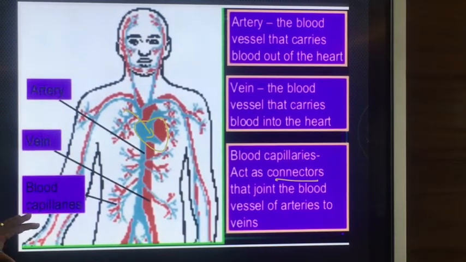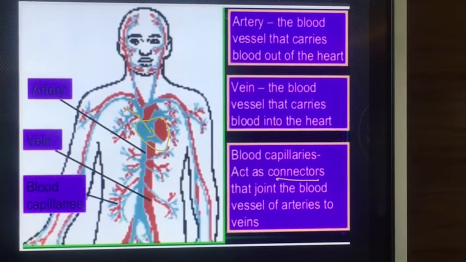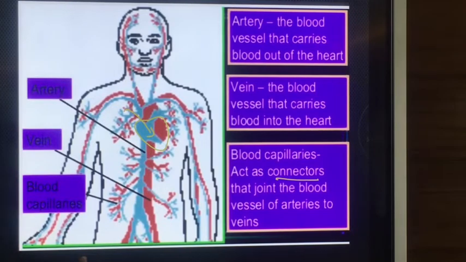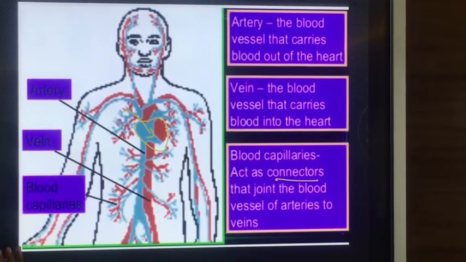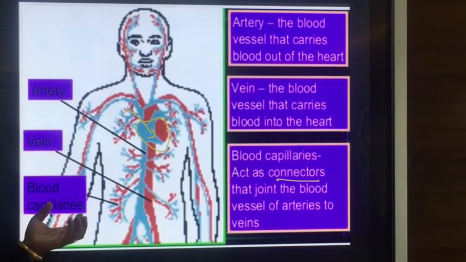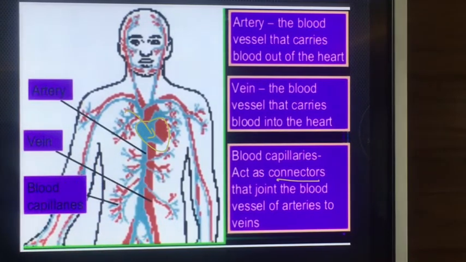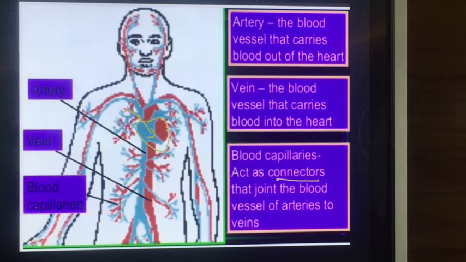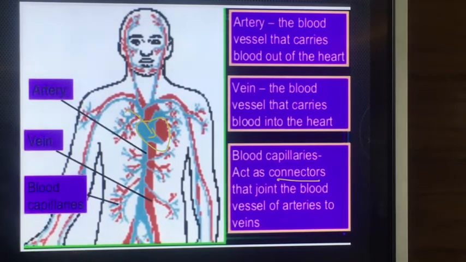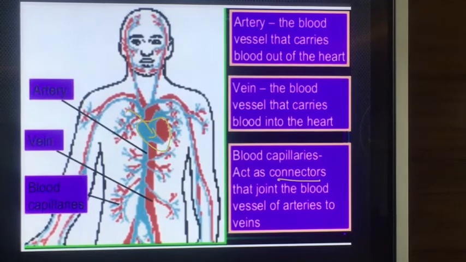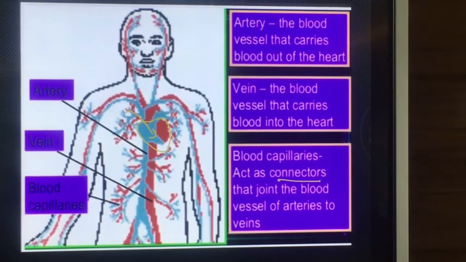So blood acts as a medium for the transport of different substances, like transportation of oxygen and carbon dioxide gases, which takes place through the medium of blood. Then transportation of nutrients, amino acids, glucose, all these nutrients are also transported through the medium of blood, as well as the transportation of hormones. Then removal of waste material also takes place with the help of the blood.